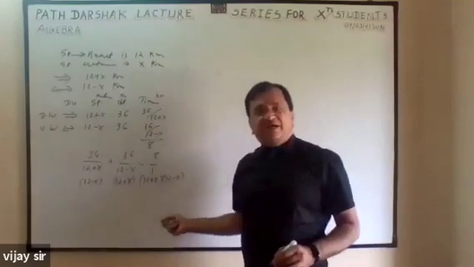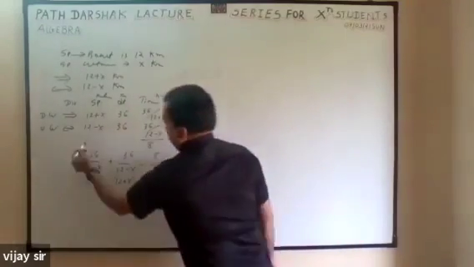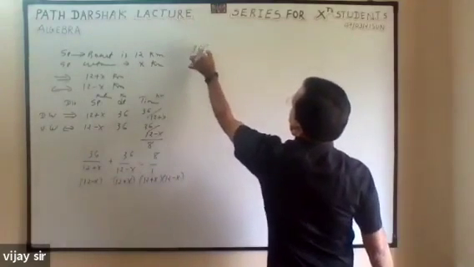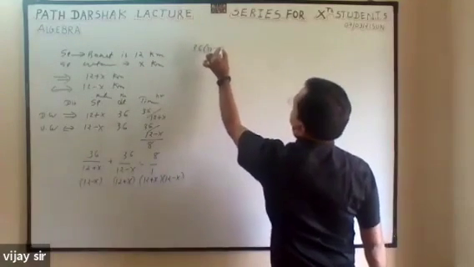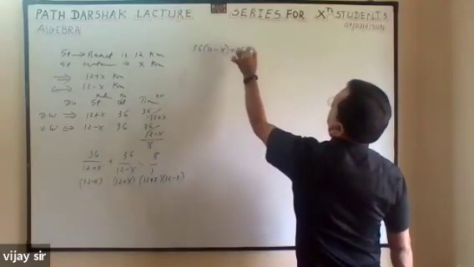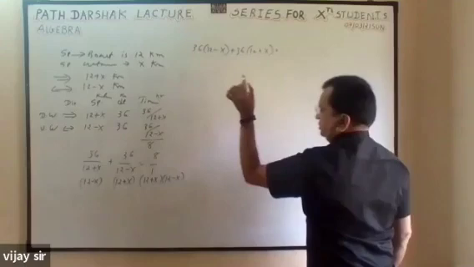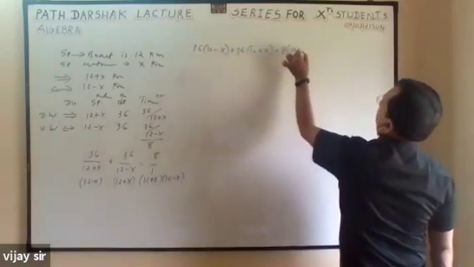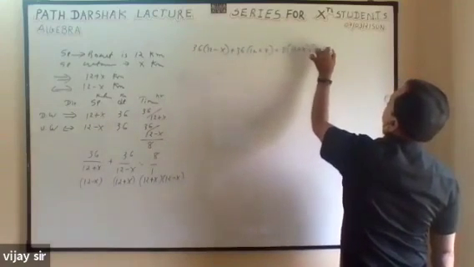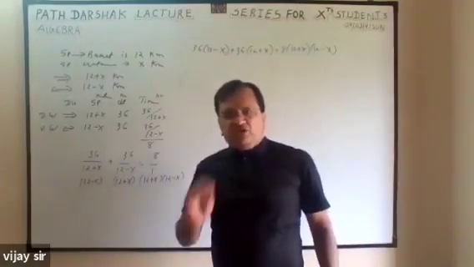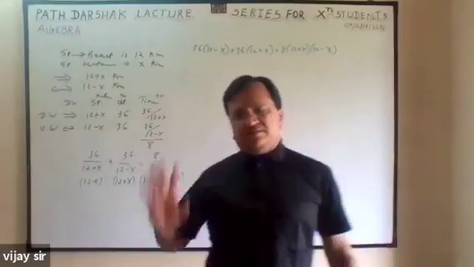Whatever LCM I have written, then the upper calculation: this will multiply by the upper number. 36 into 12 minus x plus 36 into 12 plus x is equal to 8 into 12 plus x into 12 minus x. Up to this, your calculation and my calculation are equal.